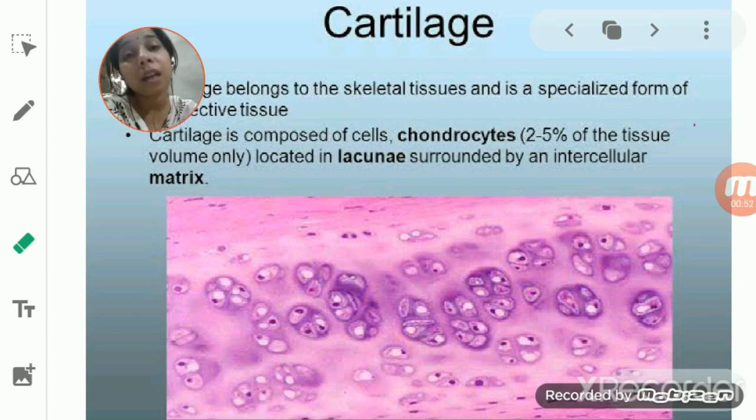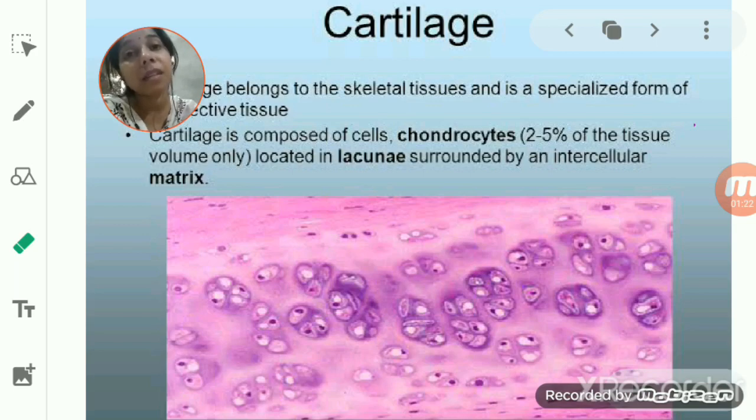If we start with the areolar or loose connective tissue, it mainly consists of white collagen fiber and yellow elastic fiber, fibroblasts, and macrophages in its matrix. It is also present in the dermis of the skin, or in the epithelial lining of the internal organs.